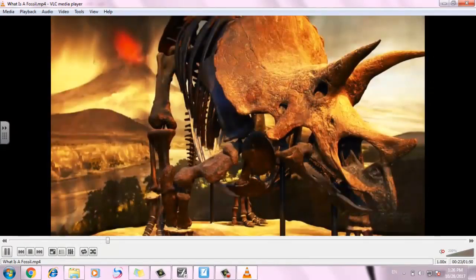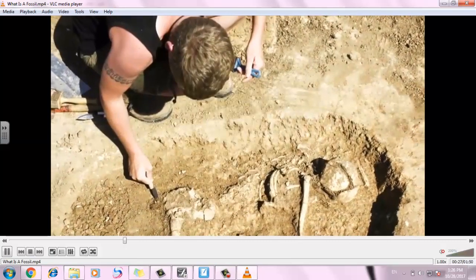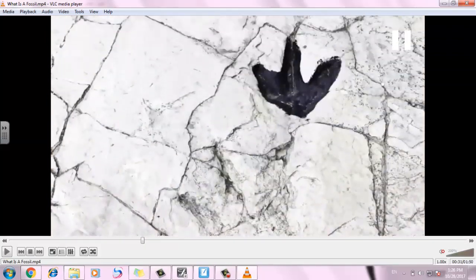T-Rex fossil. Those are the paleontologists while digging for fossils, trying to find out the fossils, because those are the scientists that study fossils and keep digging for them. Can you see? Paleontologists while finding the fossil.